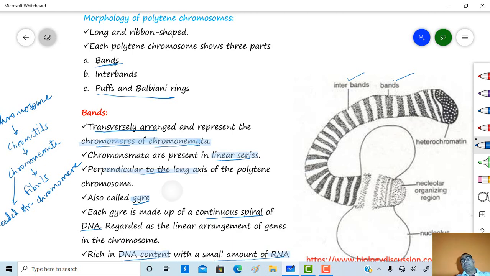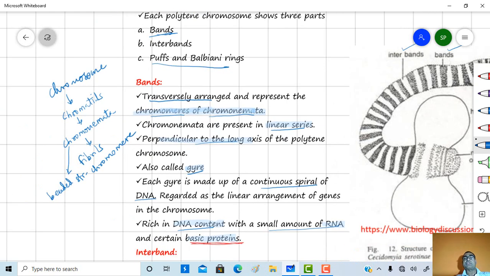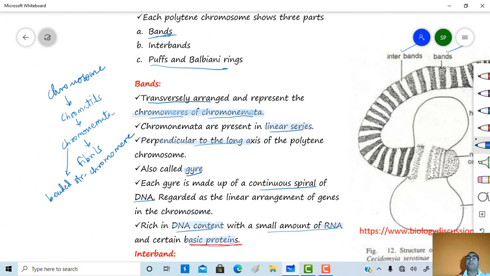These bands are transversely arranged and represent the chromomeres of chromonemata. Okay, just say about the normal chromosome. In a chromosome, 2 chromatids are present. Within a chromatid, chromonemata are present. Chromonemata possess fibrils, and chromonemata possess beaded structures, which are called chromomeres.